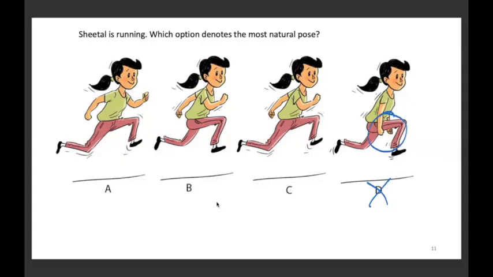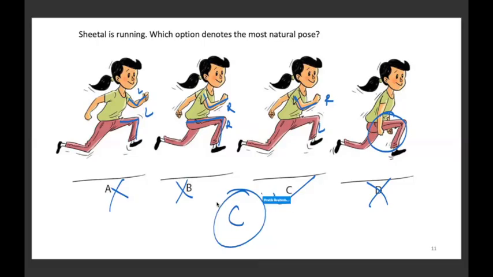Between A, B and C, if you see, A में आपका लेफ्ट साइड का हाथ और लेफ्ट साइड का पैर उठा हुआ है. बी में राइट साइड का आर्म और राइट साइड का ही पैर उठा हुआ है. Both are left in A, both are right in B. In C, one is right and one is left. When you're running, your natural position is if your left hand is up, then your right leg will be up. Alternate motion होता है. So C is correct and A and B are wrong.